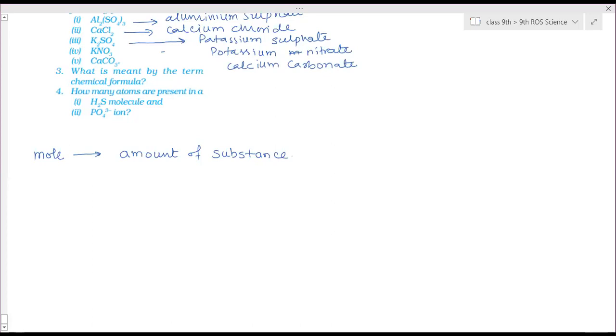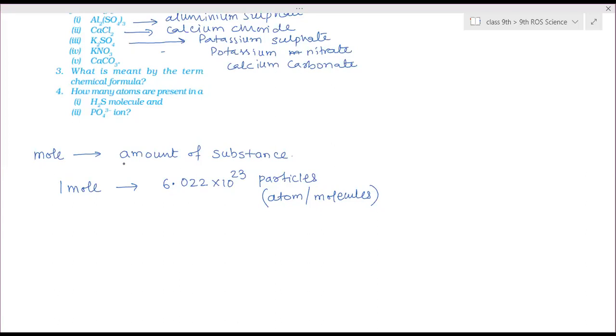So 1 mole is equal to how much? How many particles does it consist of? It is equal to 6.022 into 10 to power 23 particles. So this can be atoms or it can be molecules. If it is element, then these many atoms. If it is a compound, then these many molecules are present inside that. So 1 mole is the amount of substance which consists of 6.022 into 10 to power 23 particles. Clear?